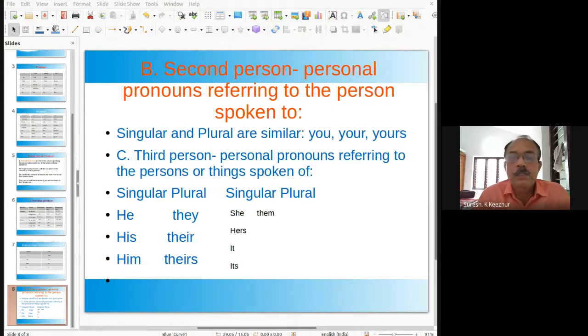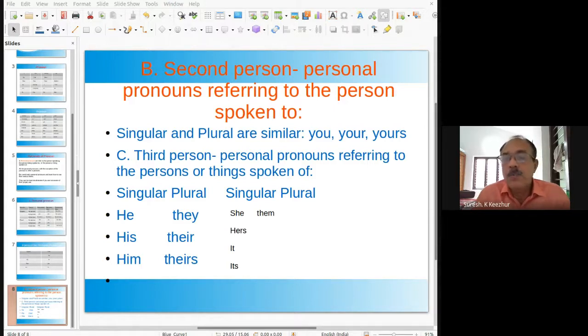For example, this is my pen, this is my car, is that your car, like that. Here, my or your is used as a possessive pronoun.